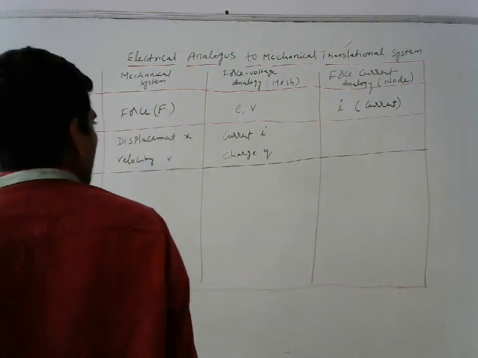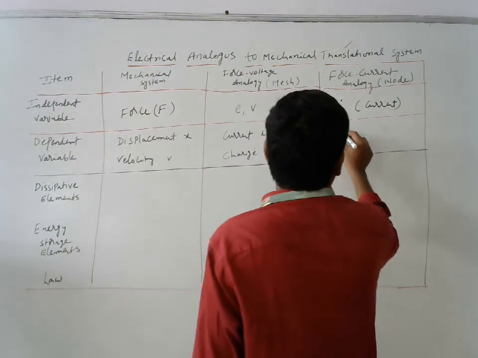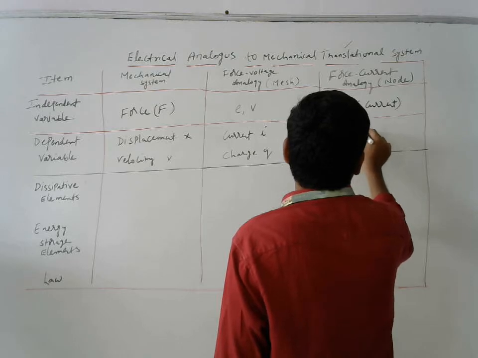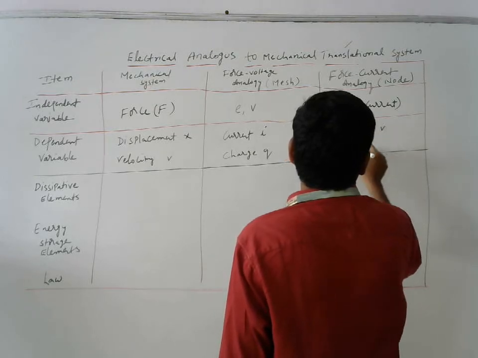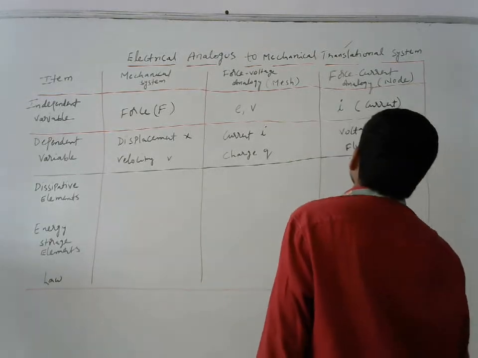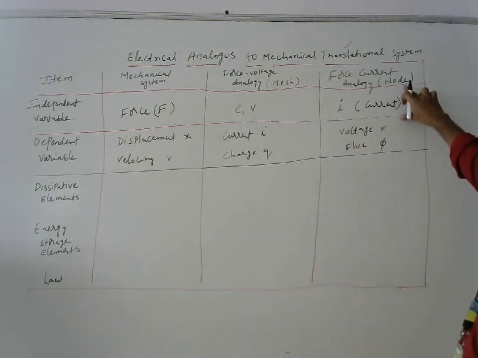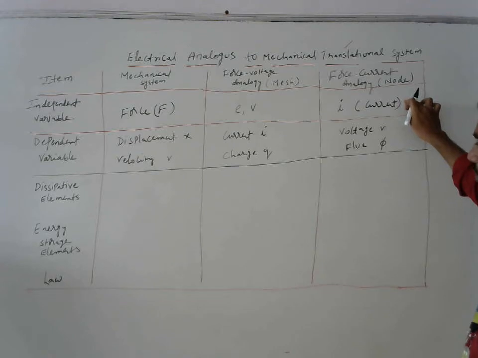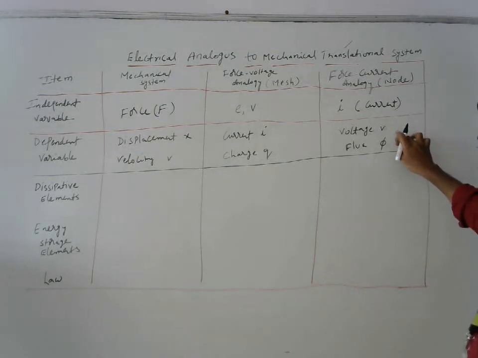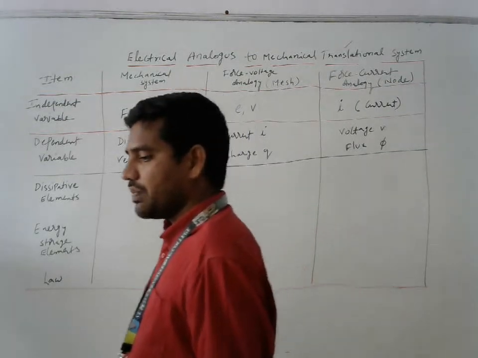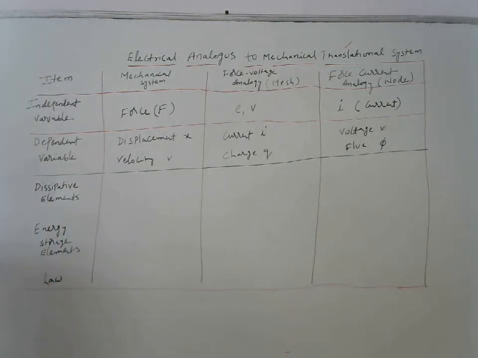What about the force current analogy? Current is the independent variable, and voltage V and flux are the dependent variables. Flux is denoted with phi. Voltage V and flux phi are both dependent variables.